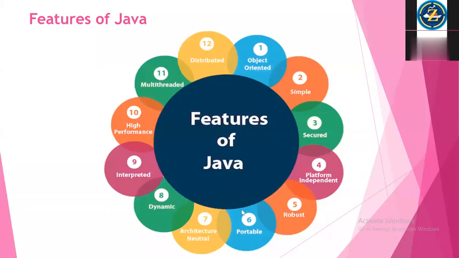And portable, I hope so. Yesterday I explained, right, and architecture neutral. We call it architecture neutral, so we can run it on any kind of architecture.